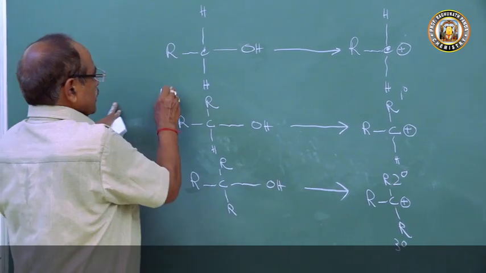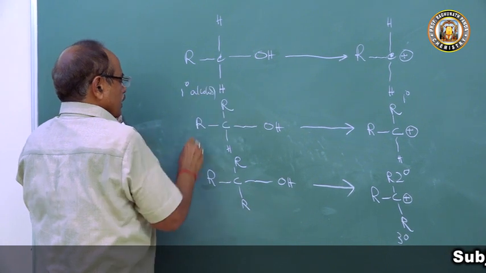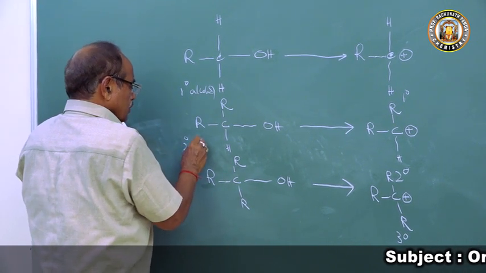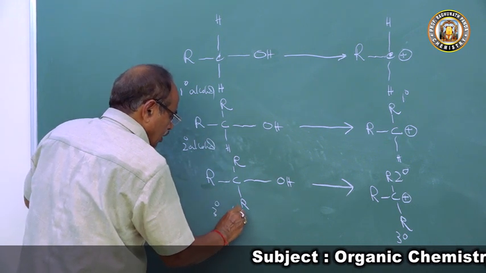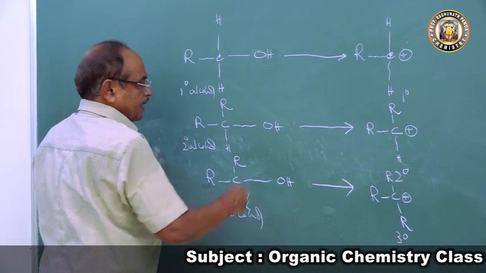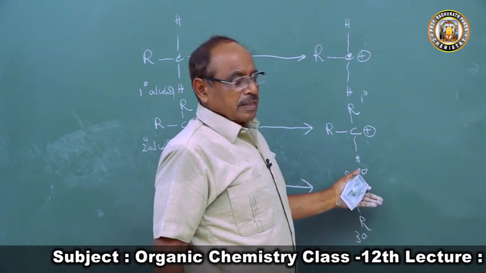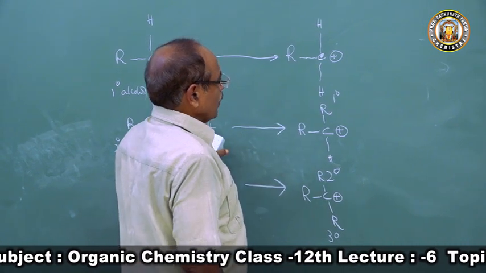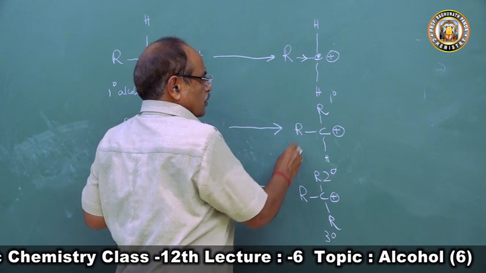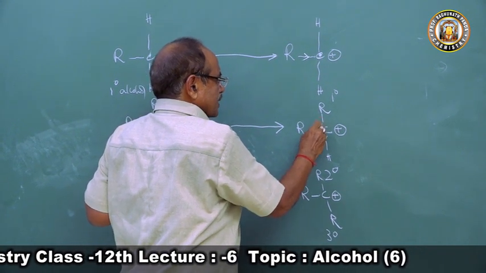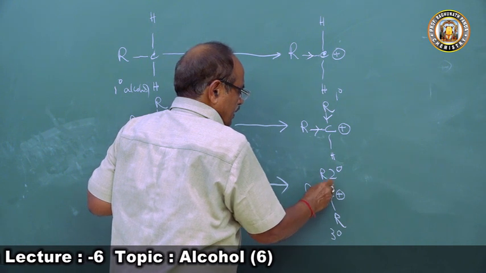Primary alcohol, this 1 degree alcohol, produces primary carbonium ion. 2 degree alcohol produces secondary carbonium ion. 3 degree alcohol produces 3 degree carbonium ion or 3 degree carbocation. Now because of plus I effect, what happens here? There is a plus I effect, positive charge. So here plus I effect twice, and here plus I effect thrice.